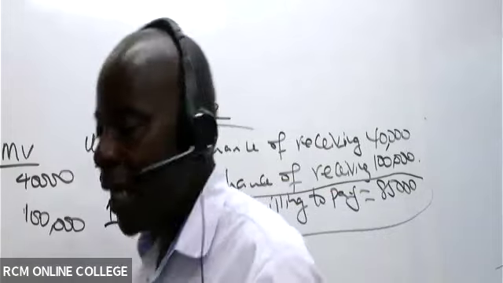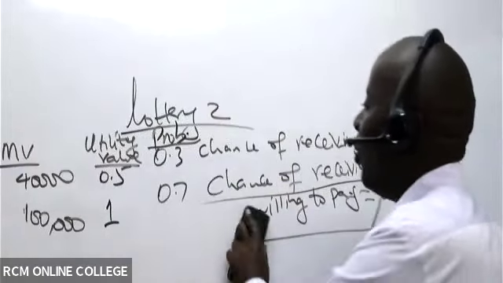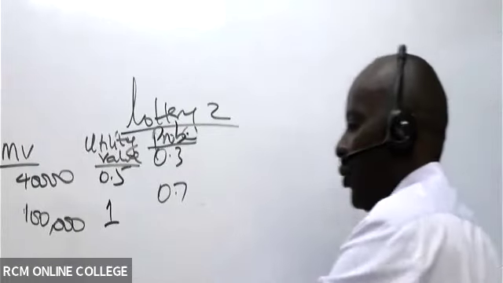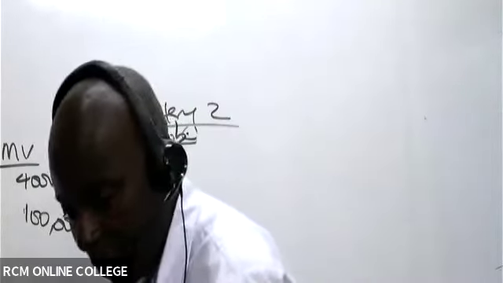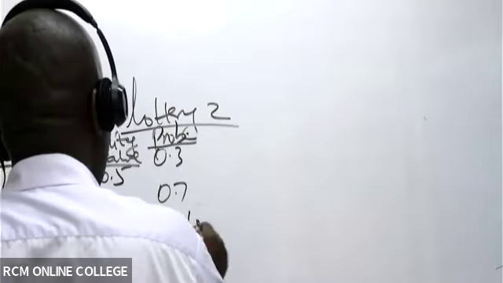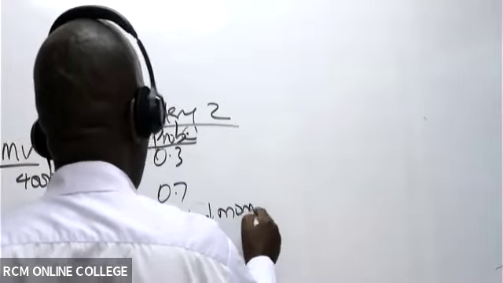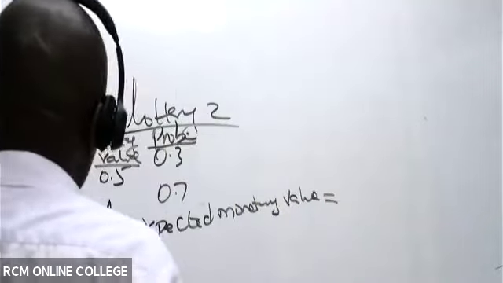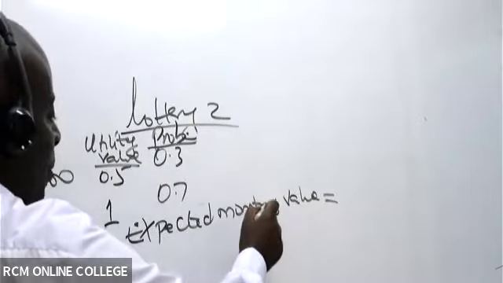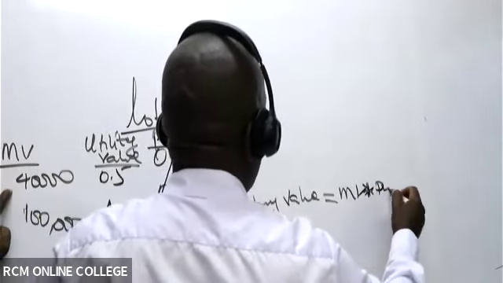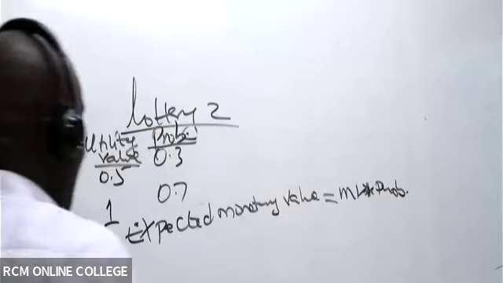Can you kindly go ahead and give me the expected monetary value? Expected monetary value will be equal to the monetary values times probability, not utility times probability.